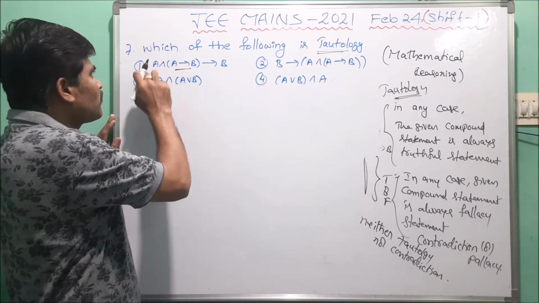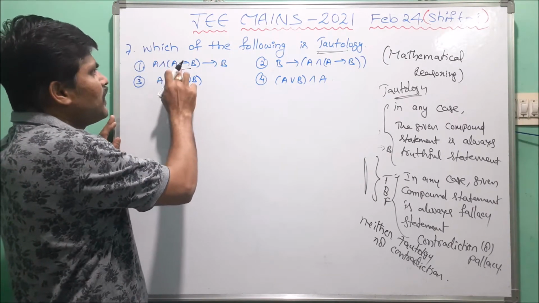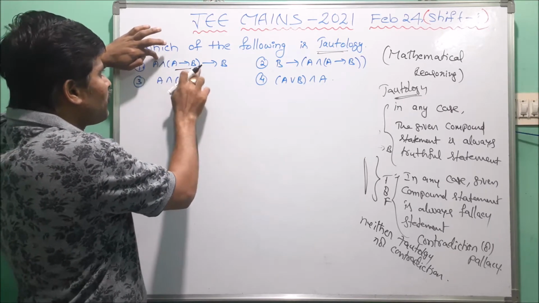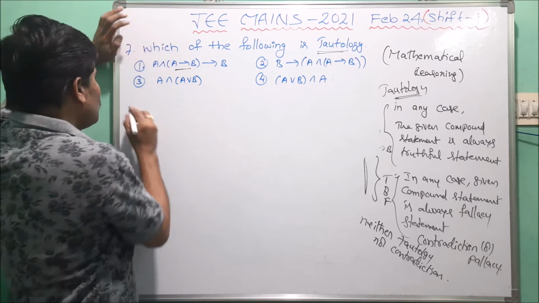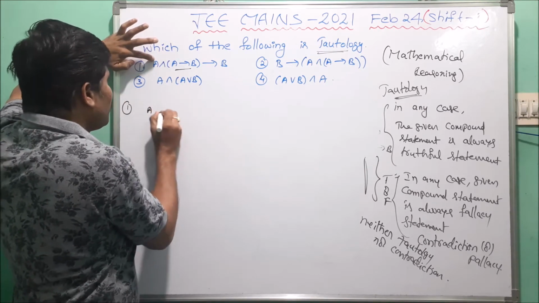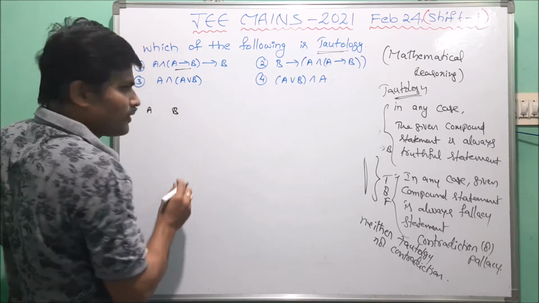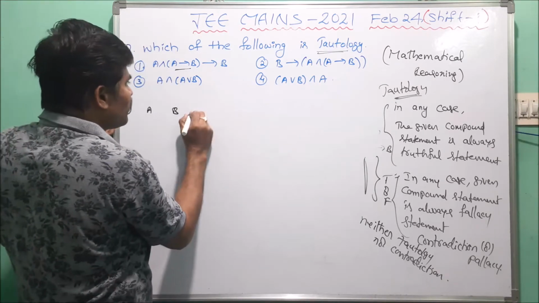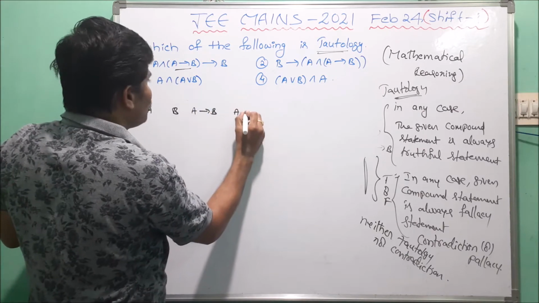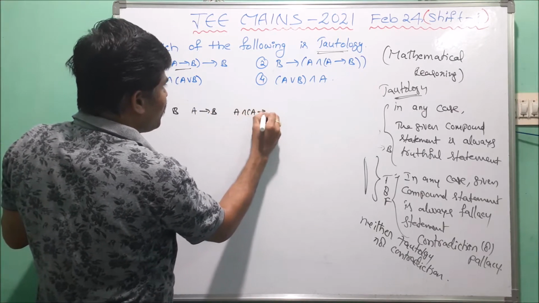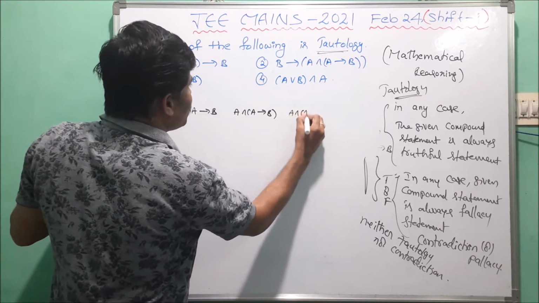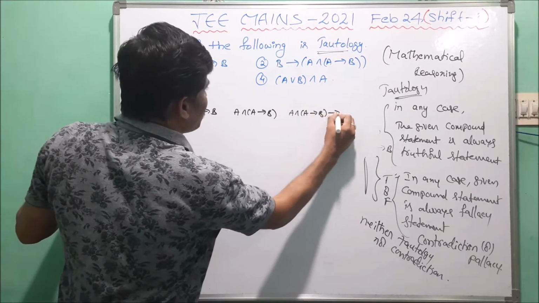Now the first option is (A and (A implies B)) implies B. In that, the individual propositions are only two. First we take the first option. Here this is A, this is B. The next one is A implies B. Our next one is A and (A implies B). The final value is (A and (A implies B)) implies B.